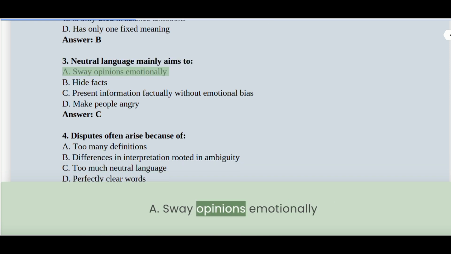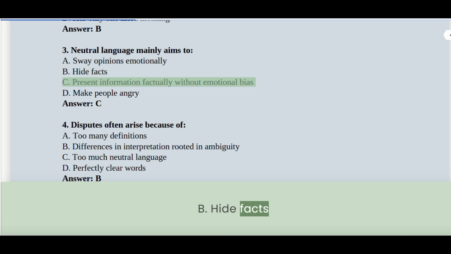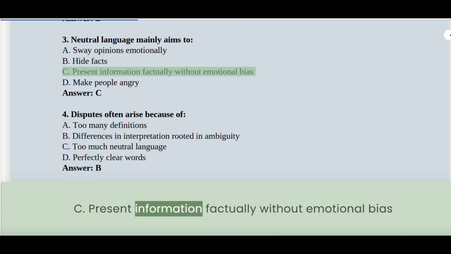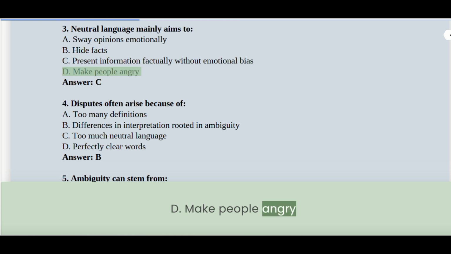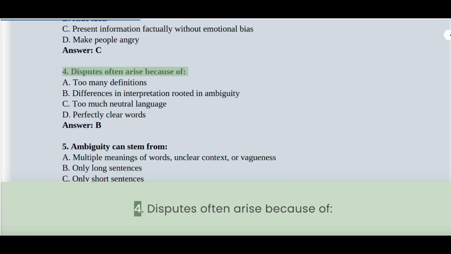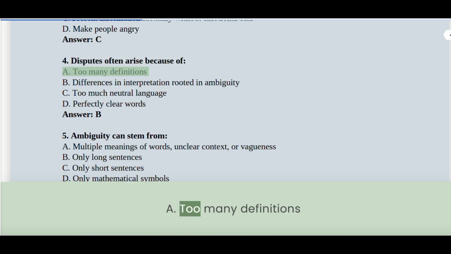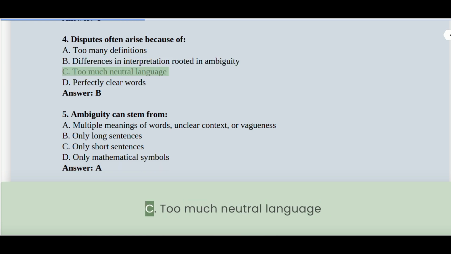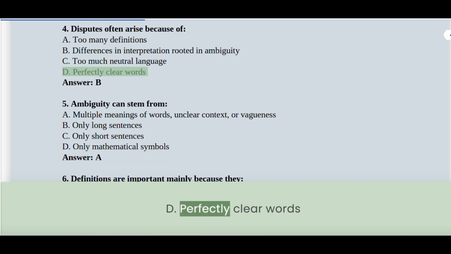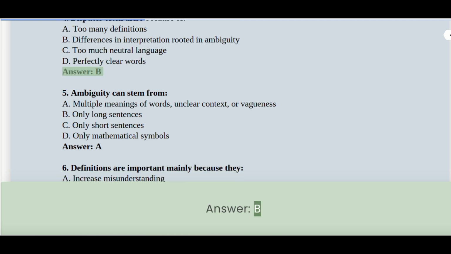Sway opinions emotionally. B. Hide facts. C. Present information factually without emotional bias. D. Make people angry. Answer C. 4. Disputes often arise because of: A. Too many definitions. B. Differences in interpretation rooted in ambiguity. C. Too much neutral language. D. Perfectly clear words. Answer B.